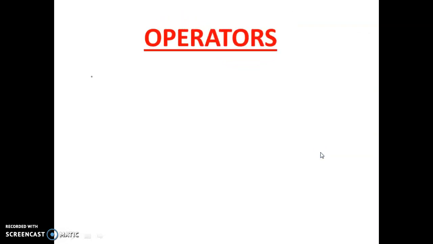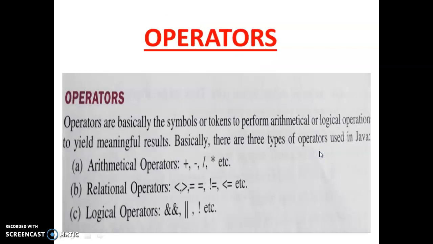Then operators. Operators are very easy. All of you know there are certain symbols or tokens to perform arithmetical or logical operations to give a meaningful result, which is called an operator. There are three types of operators. First one is arithmetical operator, which we generally use in mathematics: plus, minus, multiplication, division.